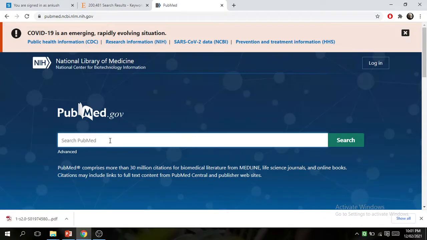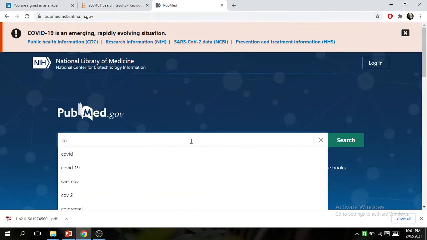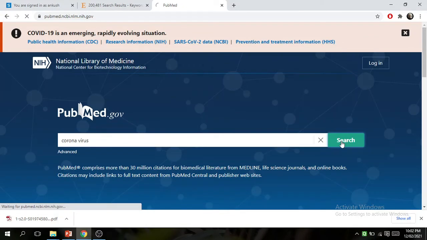Suppose I put in this box coronavirus. Type it and search.